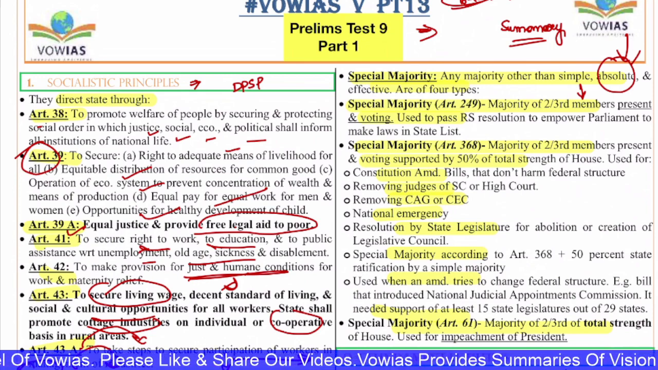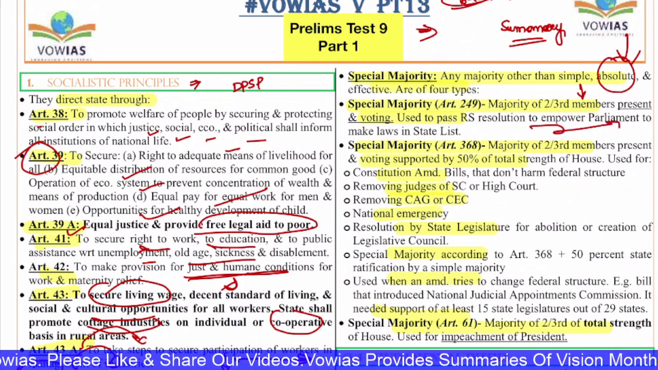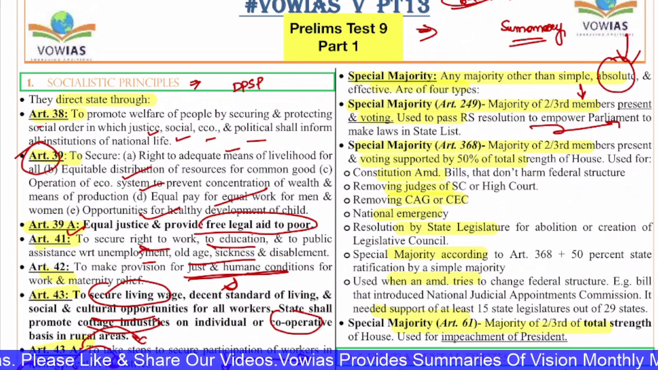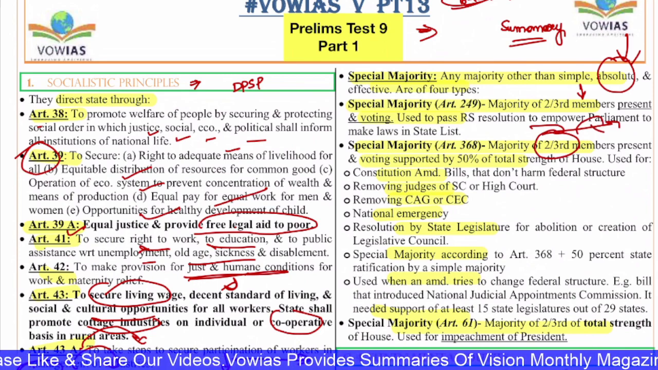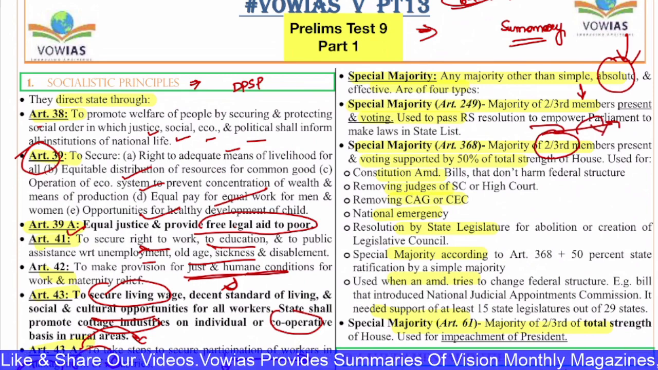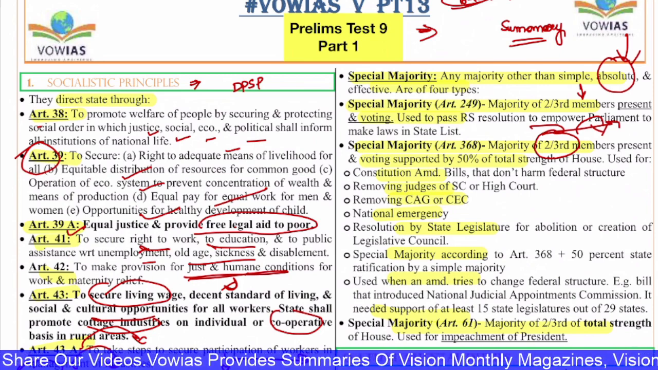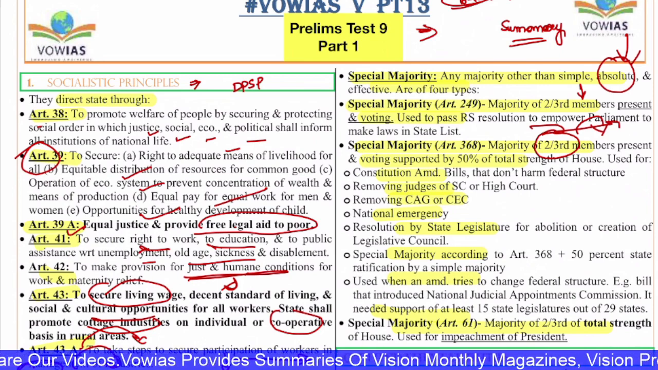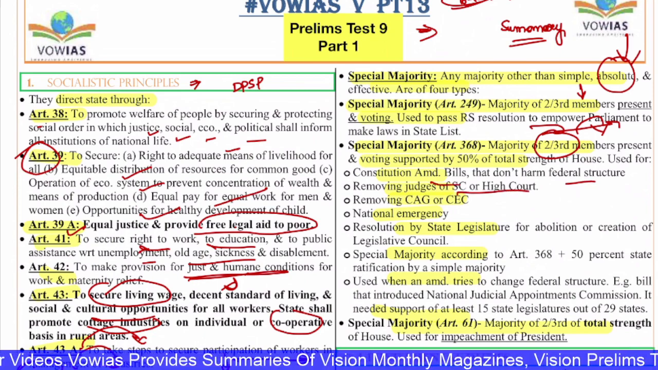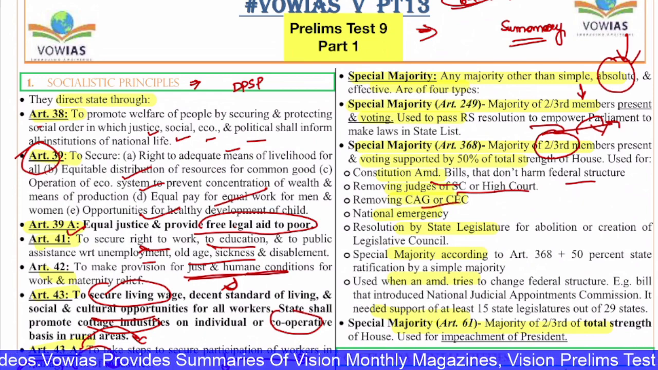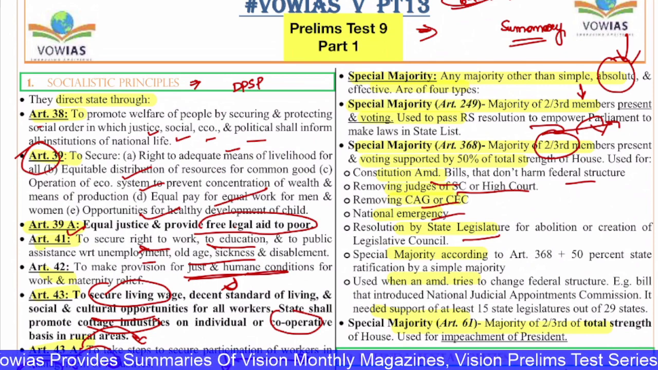It is used to pass the Rajya Sabha resolution to empower the Parliament to pass a legislation on the state subject. Okay, and next you have the special majority under 368, where majority of 2/3 of the members present and voting. This is the thing, and this also has to be more than 50%. Okay, majority of 2/3 of present and voting plus 50%. This is the thing, and it is used for constitutional amendment bills that do not harm the federal structure, removing judges of Supreme Court and High Court, removing the CAG, CEC, national emergency approval, resolution of state legislature for abolition and creation of legislative council.